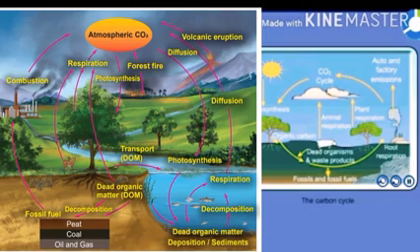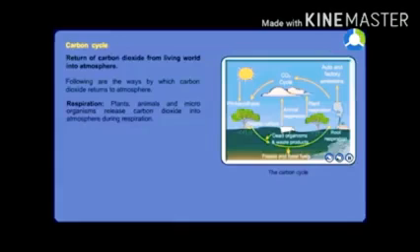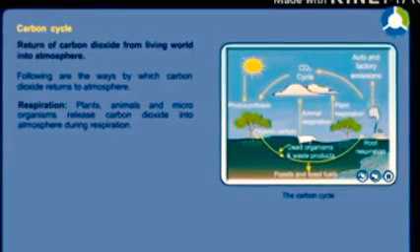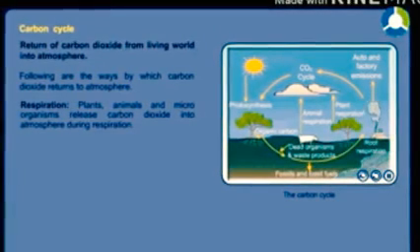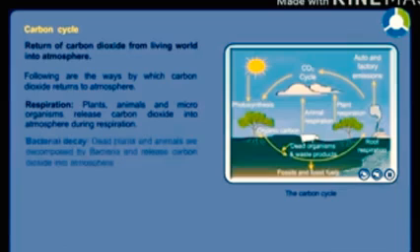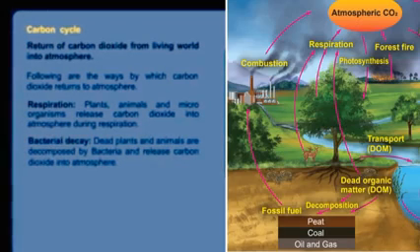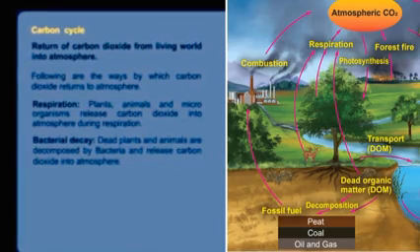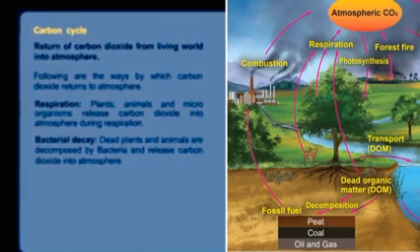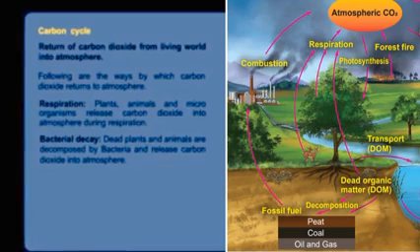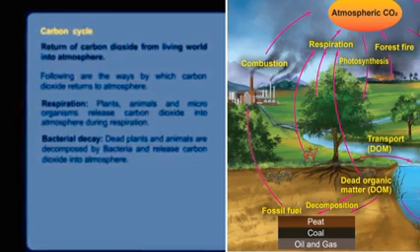The dead plants and animals are decomposed by the bacteria and fungi and release carbon dioxide into the atmosphere. Third one, fuel combustion. The carbon compounds in the form of coal, mineral oil, natural gases and limestone are released into the atmosphere when the fuel is burnt. The last one, the weathering of limestone also releases carbon dioxide into the atmosphere.